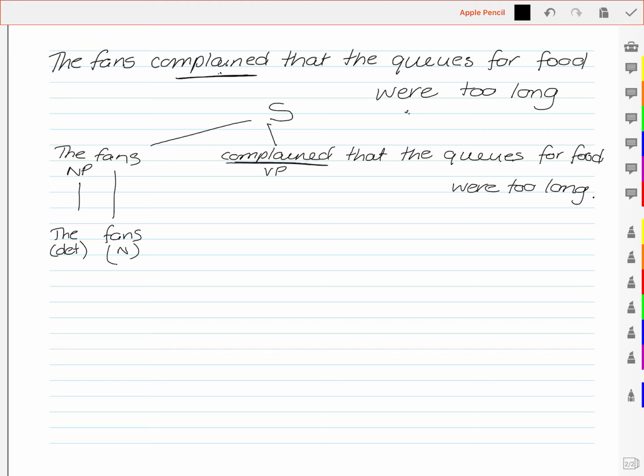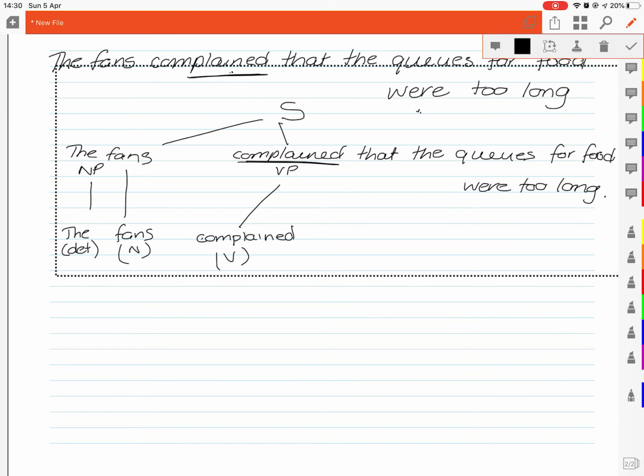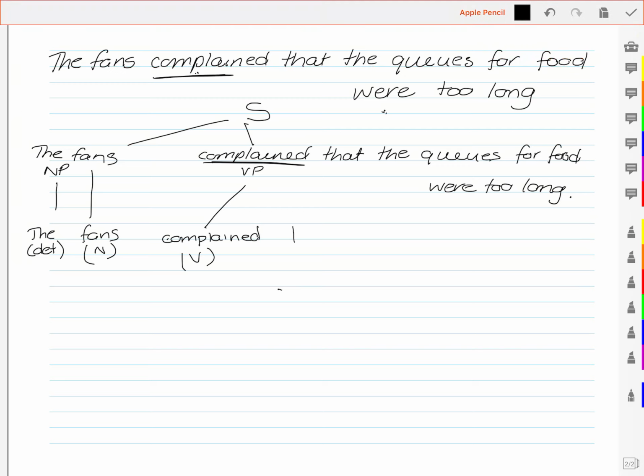Okay, if we take the head of our verb phrase out, our verb over here, we've got complained, which is a verb, which leaves that the queues for food were too long.